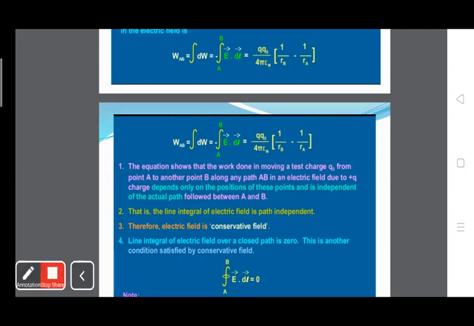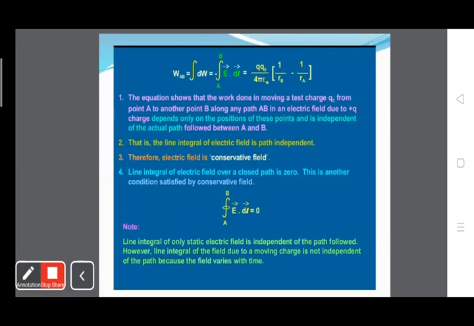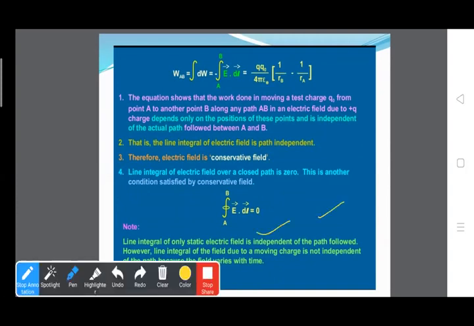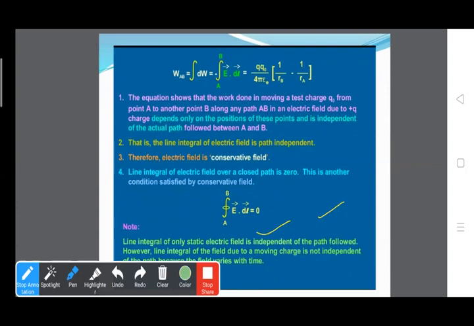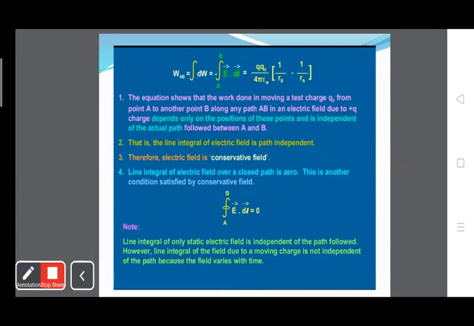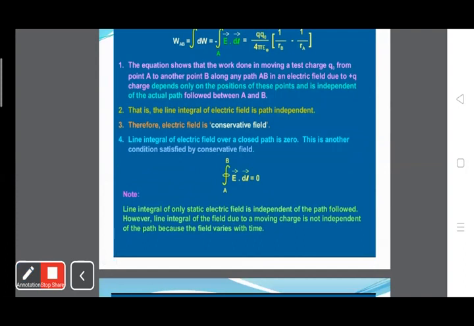And the fourth point is that the line integral of the electric field over a closed path is 0. So work done over a closed path is 0. We have already discussed this in the previous class. Now, the line integral of only the static electric field is independent of the path followed. However, the line integral of the field due to a moving charge is not independent of the path because the field changes with time. I think this point is clear to you.